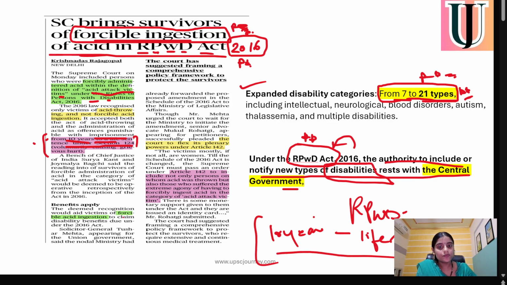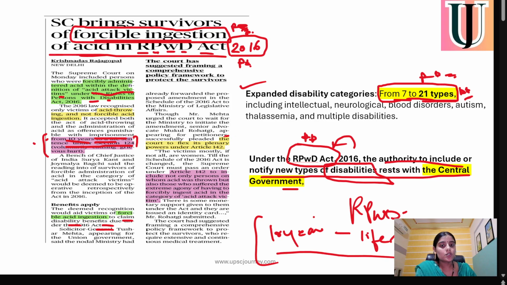Now, regarding forcible acid ingestion to claim disability, the Supreme Court is saying to add this to the Act so that forcible ingestion acid victims can claim the disability benefit under the Act. So this was the whole scenario: the government should include forcible ingestion of acid in the Rights of Person with Disability Act so that the benefit can be provided. This is one suggestion from the Supreme Court's side.